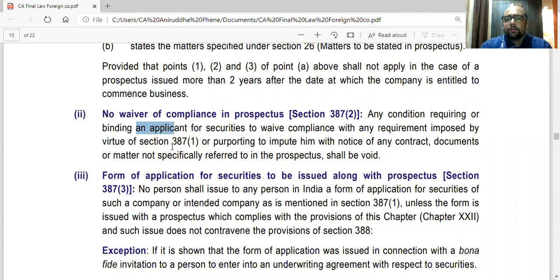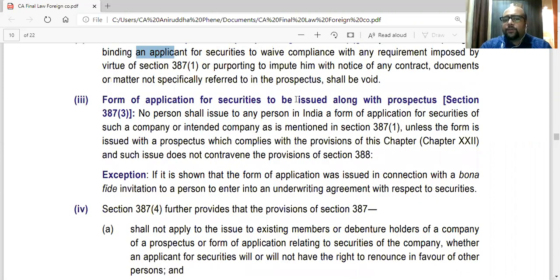Then, form of application for securities to be issued along with prospectus. This is again a very basic provision: whenever an application form is issued, it has to be attached with the prospectus. In the normal Indian company section, it is called an abridged prospectus. An abridged prospectus is a summary prospectus attached with the form.